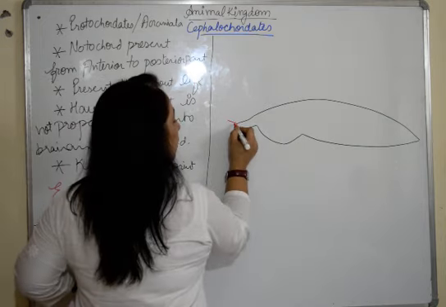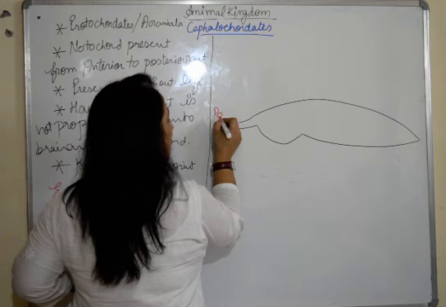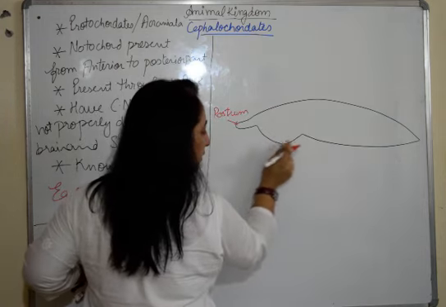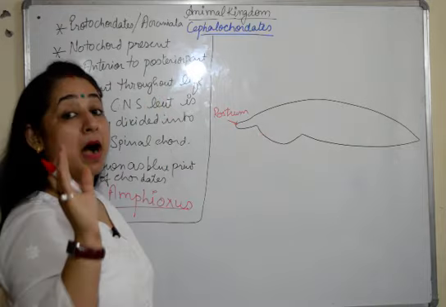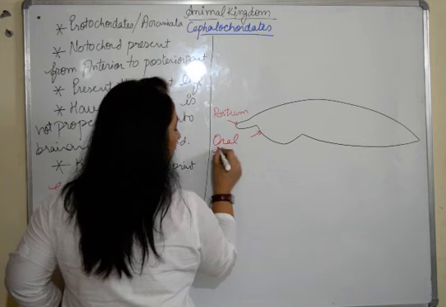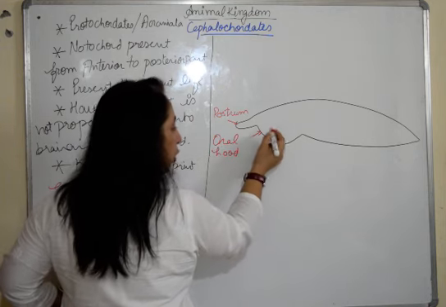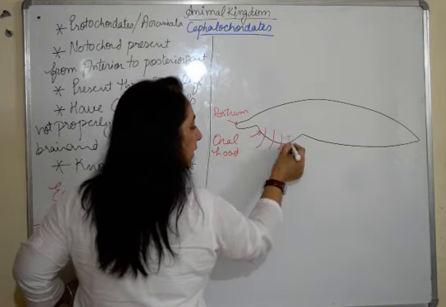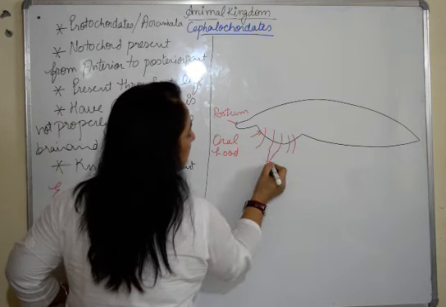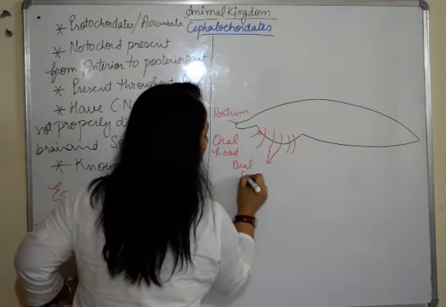This protruding part is known as a rostrum. This flap-like structure over the mouth region is known as the oral hood. And on this oral hood there are sensory, hair-like structures known as oral cirri.